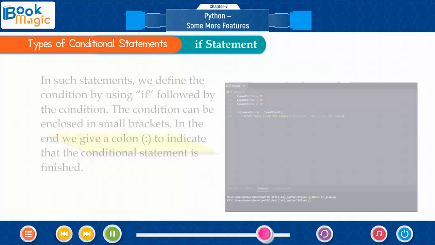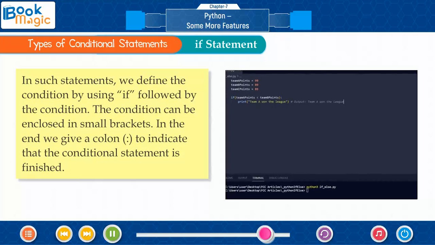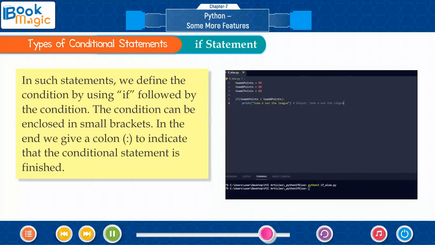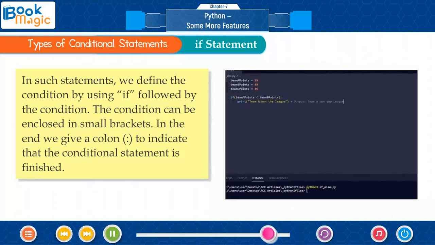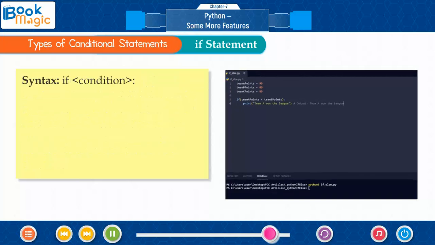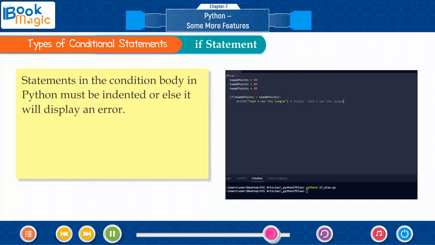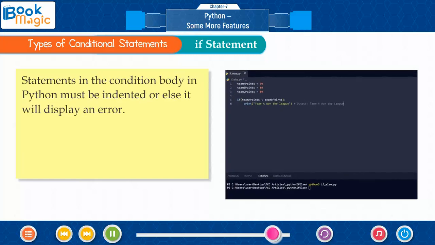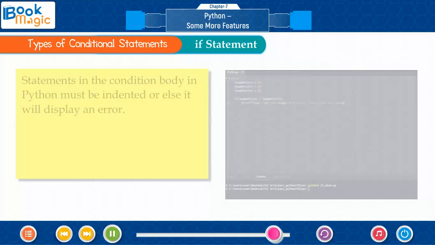If statement. In such statements, we define the condition by using if followed by the condition. The condition can be enclosed in small brackets. In the end, we give a colon to indicate that the conditional statement is finished. Syntax: if (condition in bracket): Statements in the condition body in Python must be indented or else it will display an error.